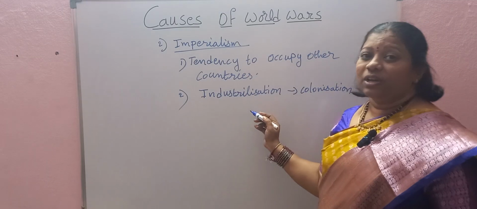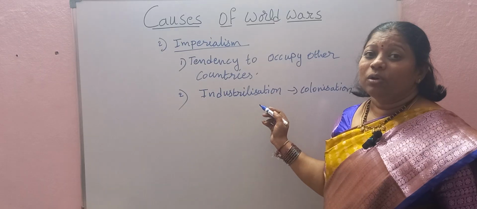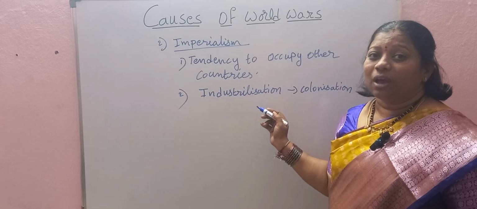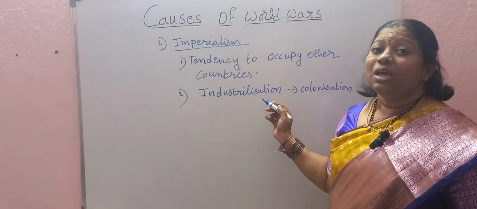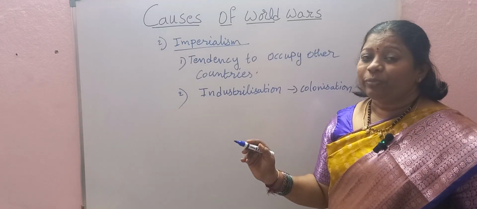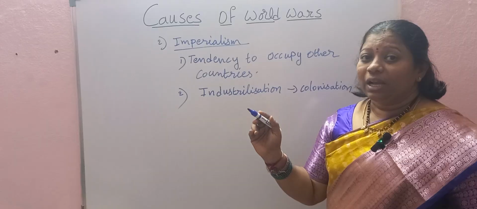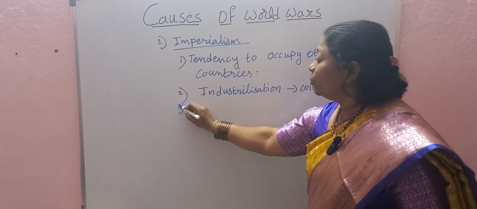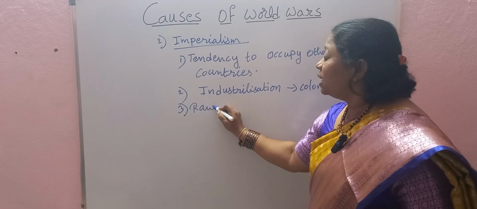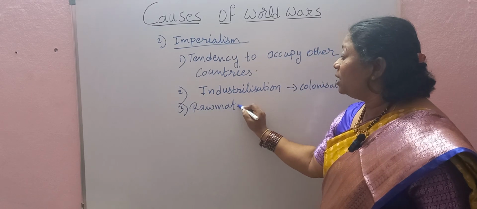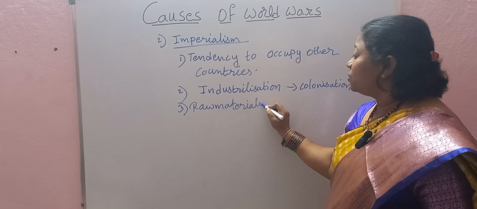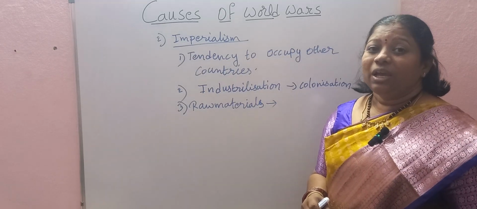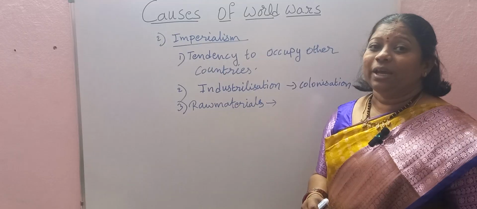Because of industrialization, colonization was started by the European countries in the African continent as well as the Asian continent. Remember one thing, children, when industrialization was started, in order to find raw materials for their industries, these people started colonization in Africa as well as in Asia also.